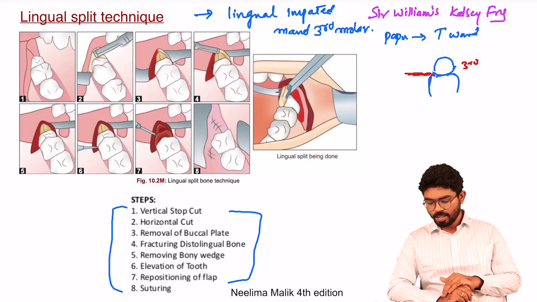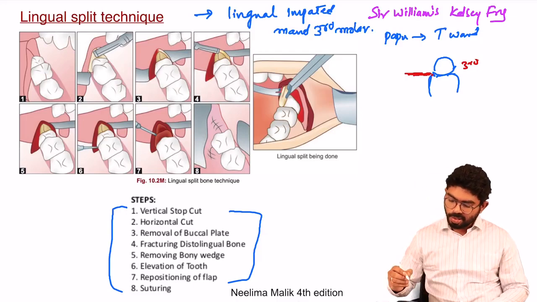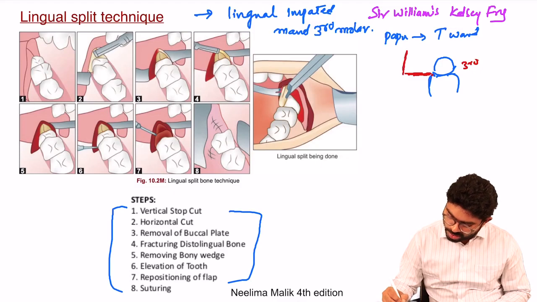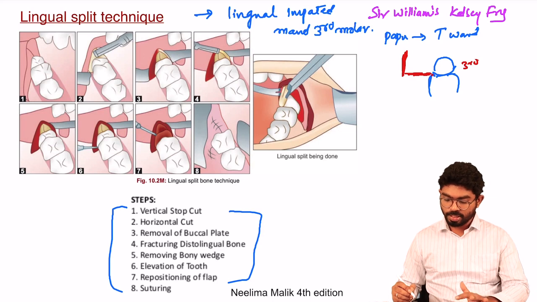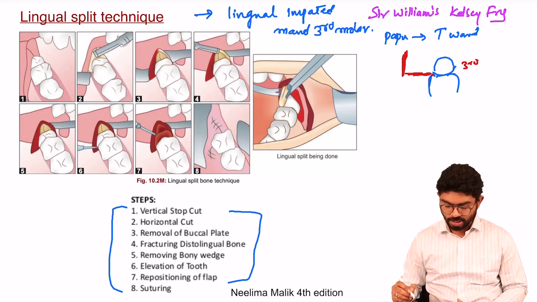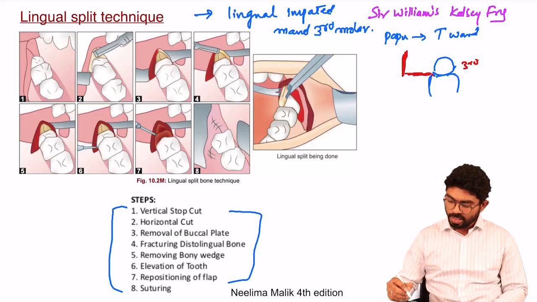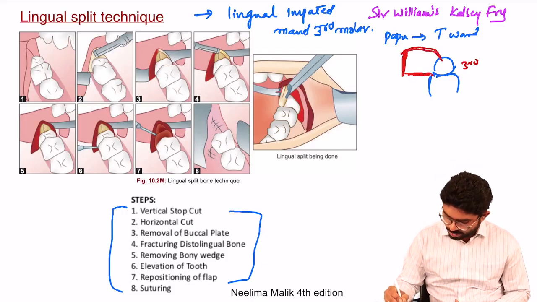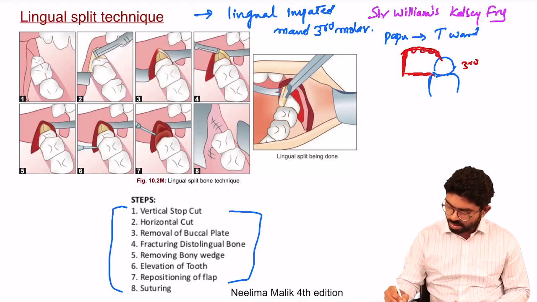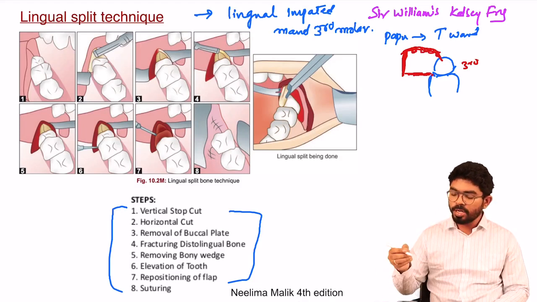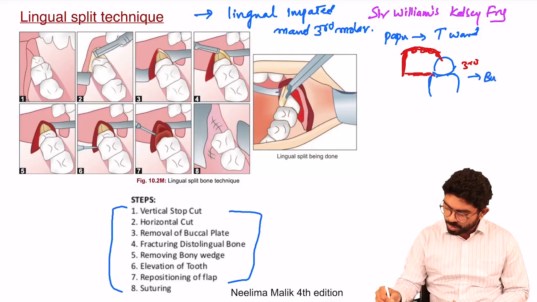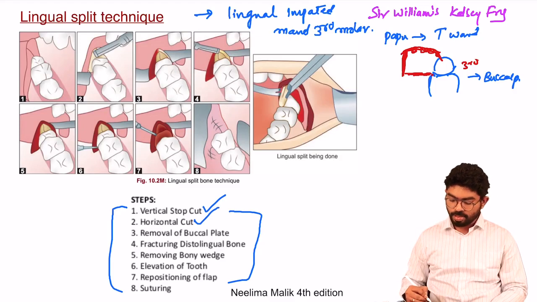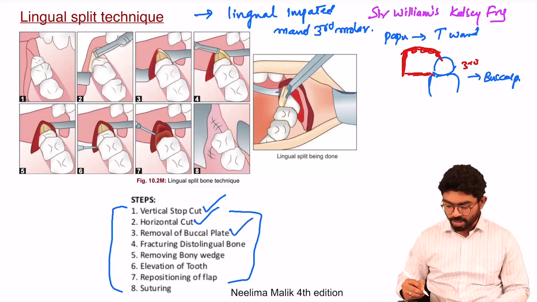That's the first step. Once you are done with that, you're going to convert to a horizontal cut, and you're going to extend like this, by keeping some trephination holes. So this area, the buccal area, is going to become weak. So you're going to remove the buccal plate. First you give a vertical stop. Second, you give a horizontal stop. Third, you keep some holes and cut the buccal plate.